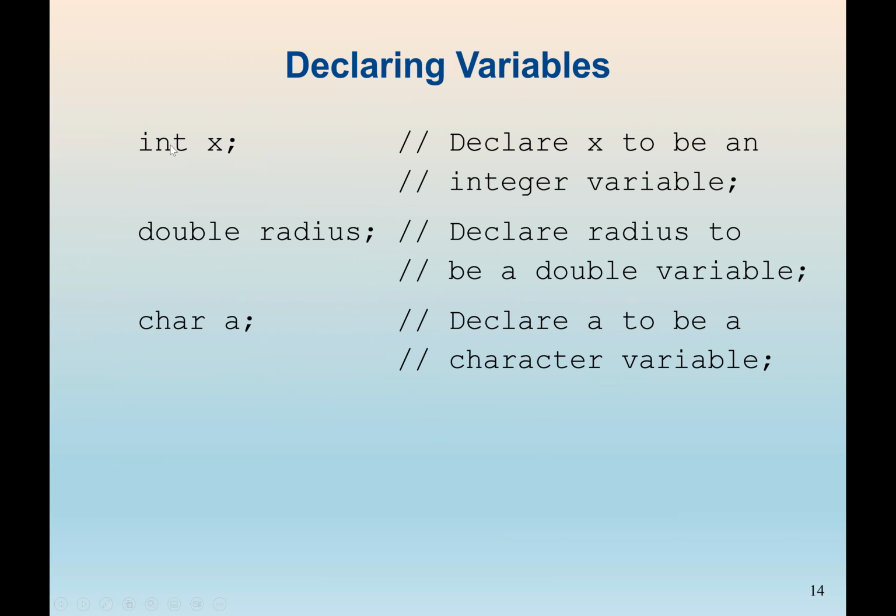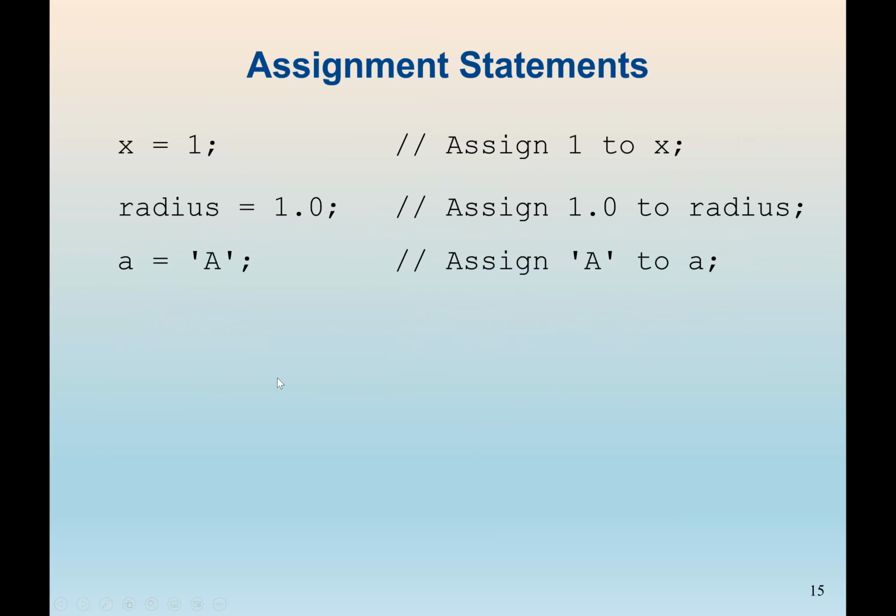So this is how we declare a variable: int x. Int means it's an integer, a whole number. Double means it's a decimal number, so double radius. Char means it's a character, so a char data type can take only one character, and the character must be in single quotation marks.